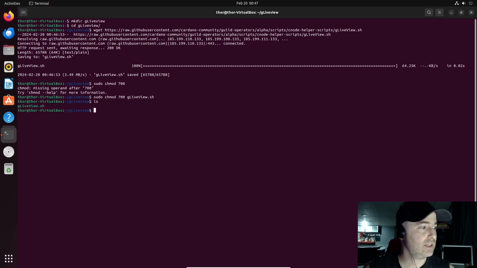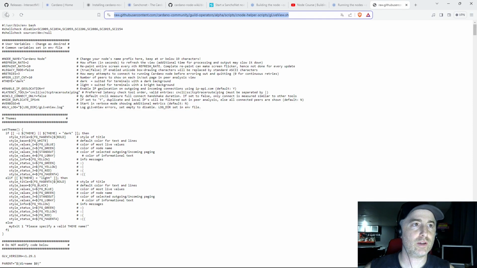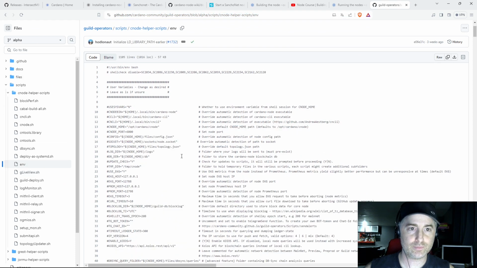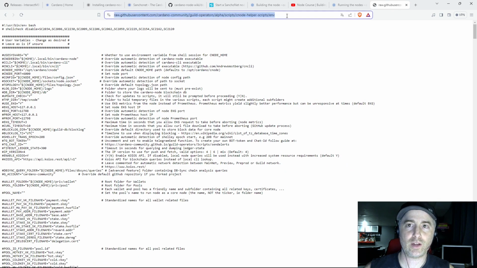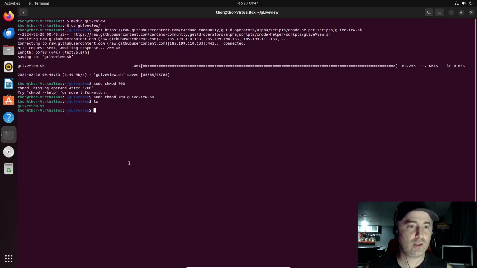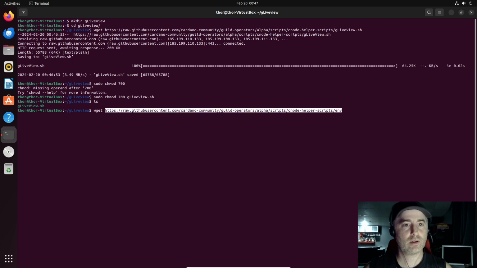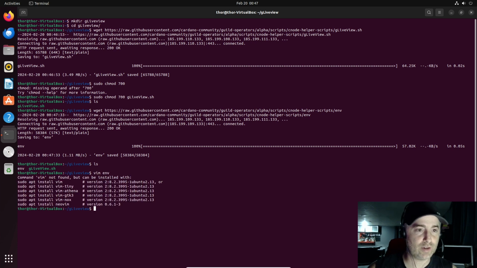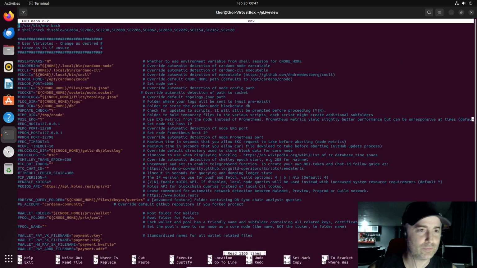But we do need also from here their environment file. So I'll just grab the raw file again, copy, and paste it with wget. There you go. So now all I need to do is modify the environment file. That's right, I didn't install it. Nano. Okay, nano the environment file here and modify some stuff.